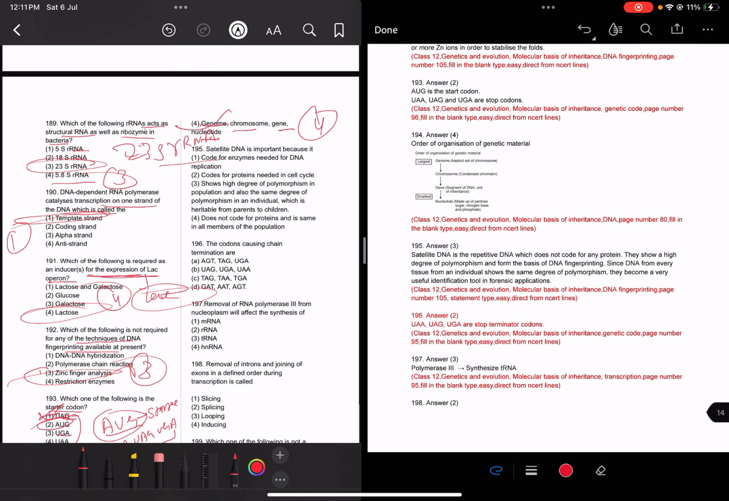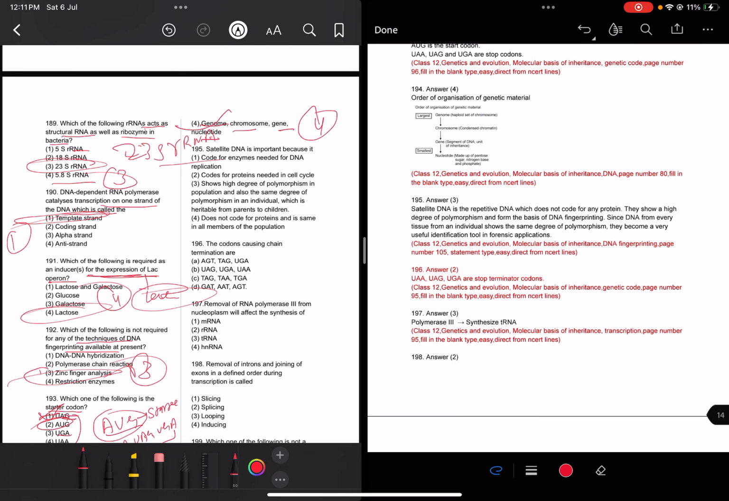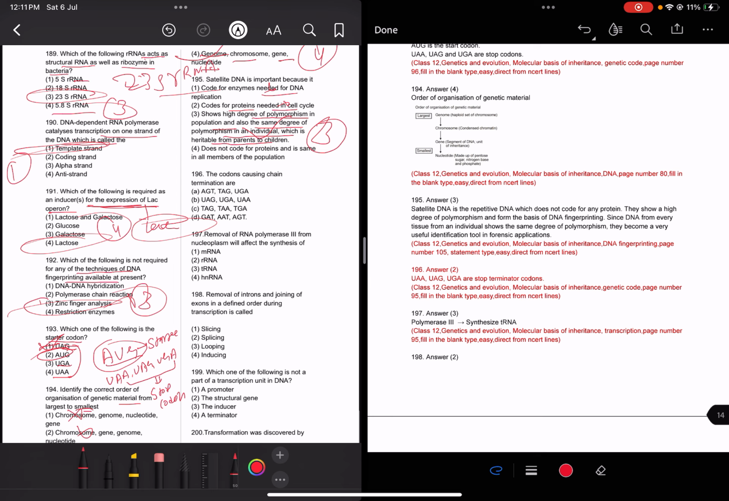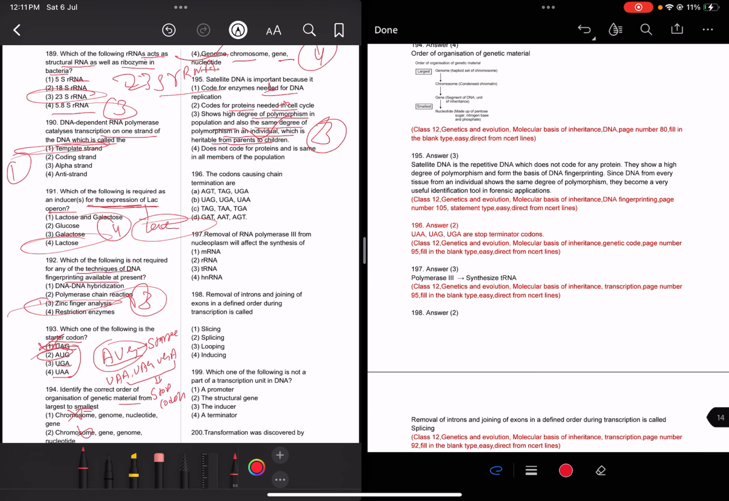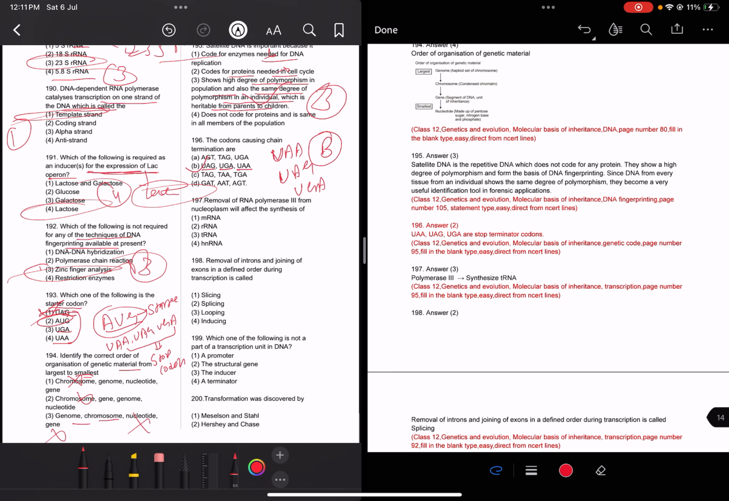Read question 195. Satellite DNA is important because it shows a high degree of polymorphism in the population, and the same degree of polymorphism in an individual, which is heritable from parent to children. Coding for enzymes needed for DNA replication or proteins needed in the cell cycle are not correct. The codons causing chain termination, meaning stop codons, are UAA, UAG and UGA.